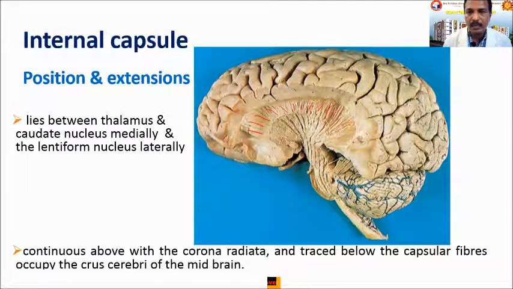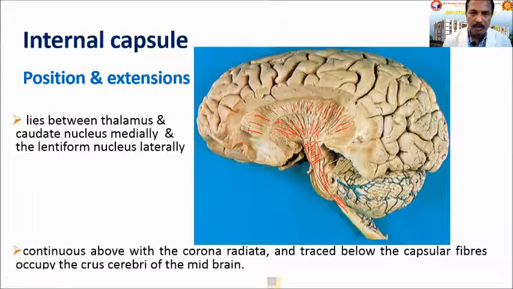Considering them as corticofugal fibers, the corona radiata continues here as the internal capsule, and they come down into the midbrain. This area comprises the cerebral peduncles or the crus cerebri. Downwards, it goes down into the pons. From the pons, it goes to the medulla, where it forms the pyramid.